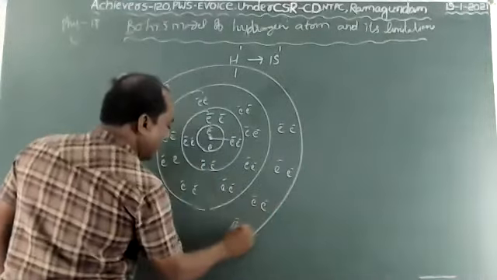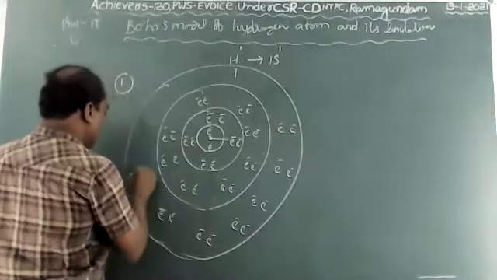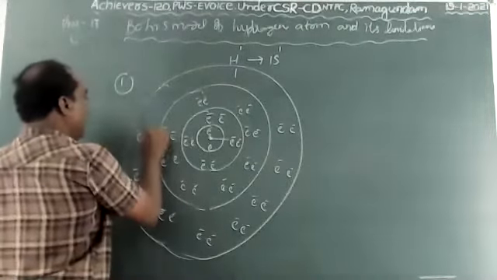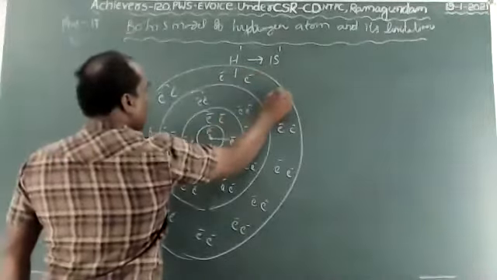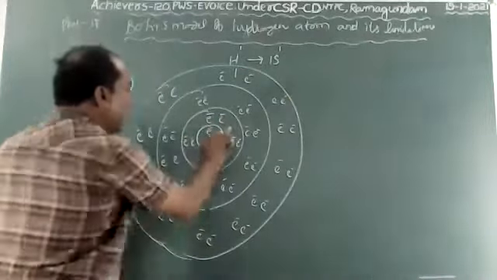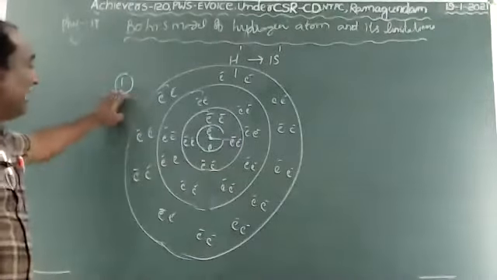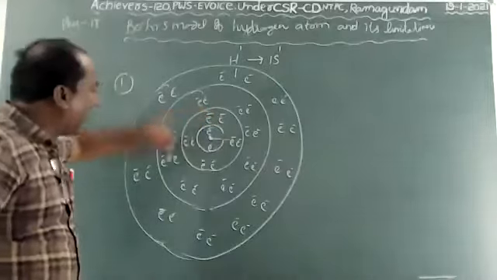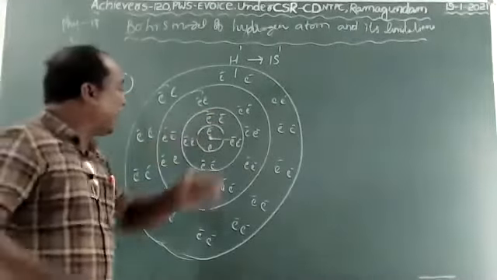So these are all electrons. Electrons are negatively charged particles. So here, according to the first point, electrons revolve around the nucleus with high velocity in a specified path.